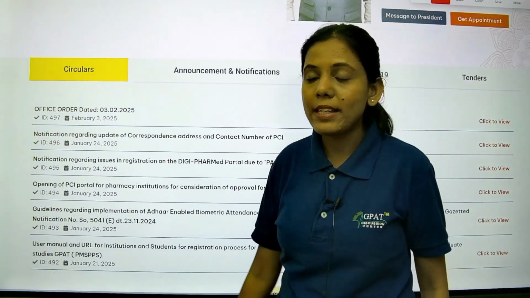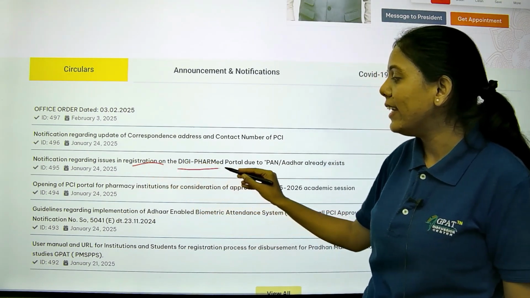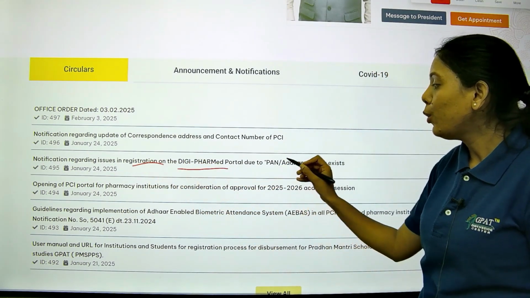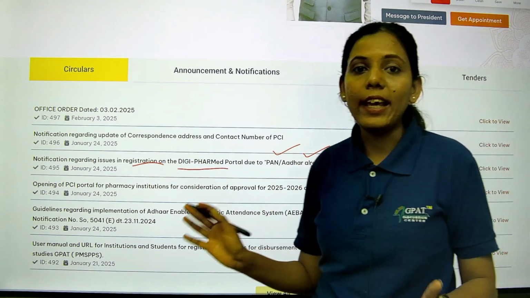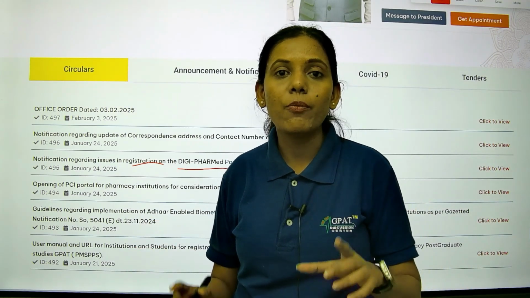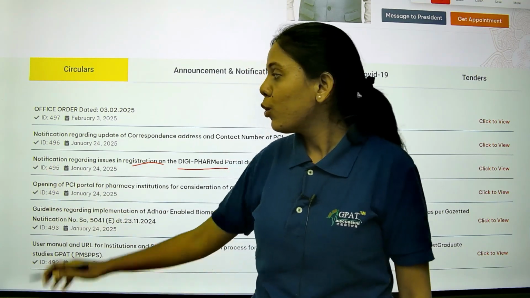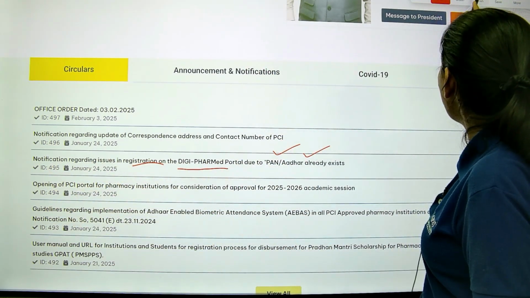In that you will see a notification regarding issues in registration on the DigiPharmed portal due to PAN and Aadhaar already existing. So if any one of you is facing the issue of PAN and Aadhaar already existing, then this notification is for you. You have to click on this notification.